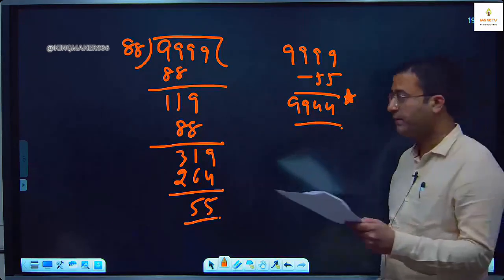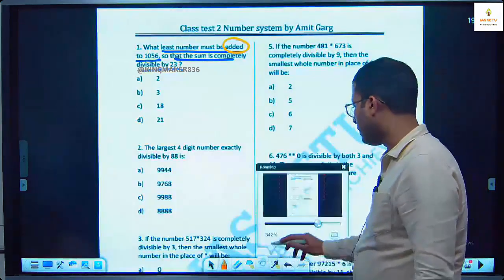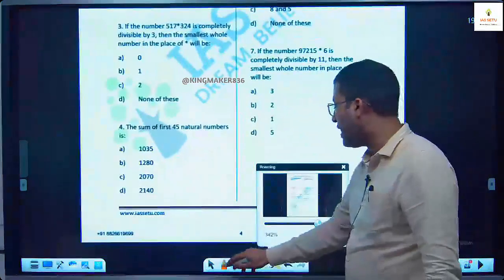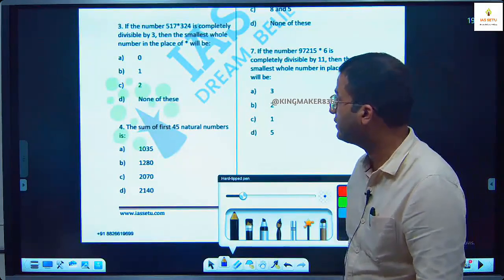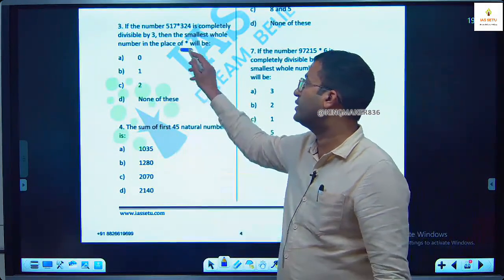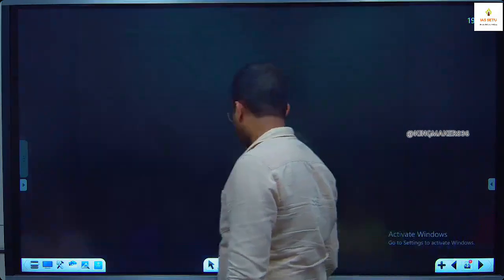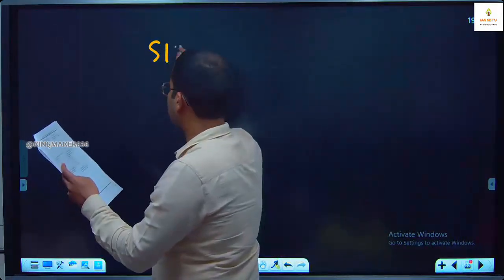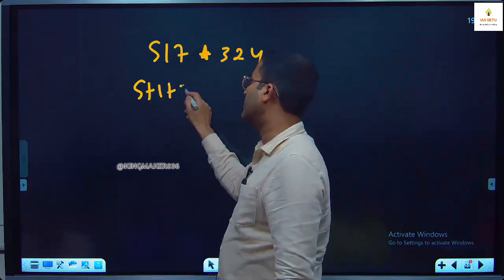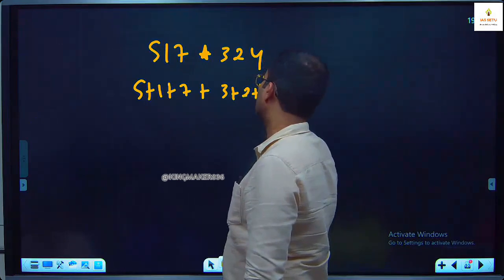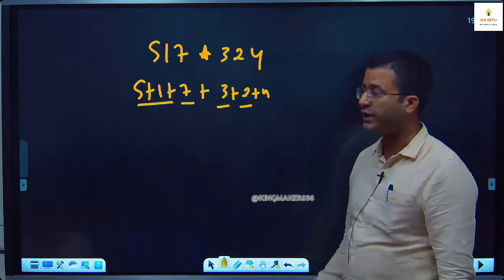Question number 3. Question number 3 here is, if the number 517 star 324 is completely divisible by 3, then the smallest whole number in place of star will be. Okay, it should be divisible by 3. So here we write 517 star 324. 5 plus 1 plus 7 plus 3 plus 2 plus 4 plus star. 6, 13, 16, 16 plus 2, 18, 22.